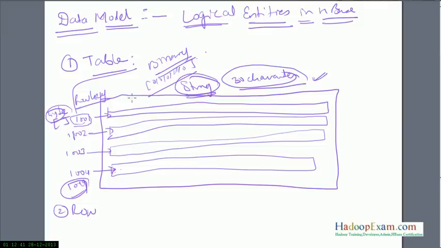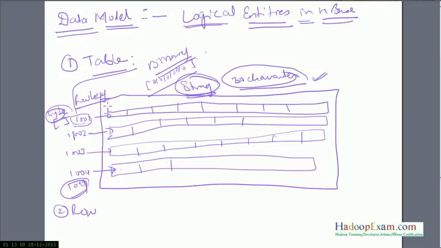Before going into the column family, each row would have some columns, right? I would say this row has this many columns, this row has the same number of columns, this has only 2 columns, this 3 columns. Column data within a row is grouped by a column family.